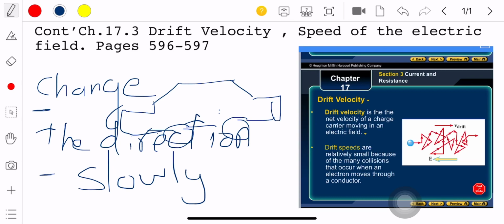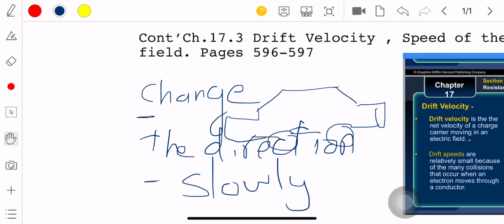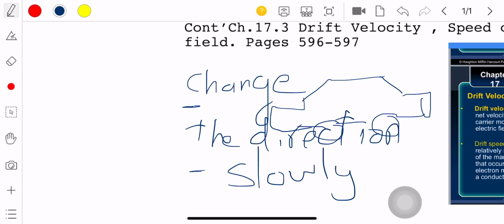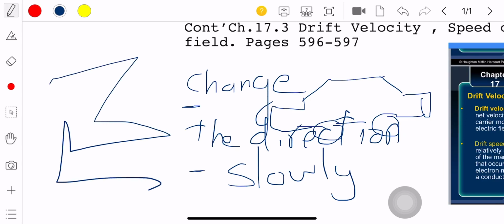Yes. Do you think if you have something moving slowly and all the time it is changing its direction, it is moving in a straight line? Yes or no? Or a zigzag pathway? Excellent. It will be a zigzag pathway. So there will be many collisions, or there will not be any collision? Say that you and your friend are moving in zigzag. There will be hitting. You will hit your friend and your friend will hit you. Yes or no? There will be many collisions.